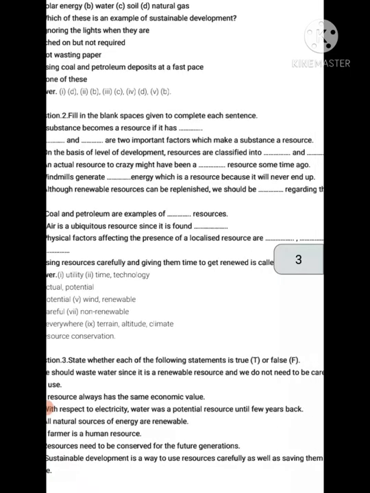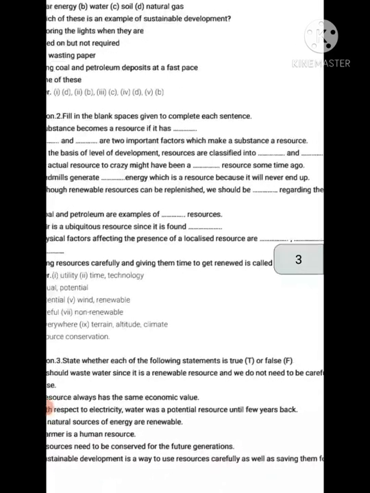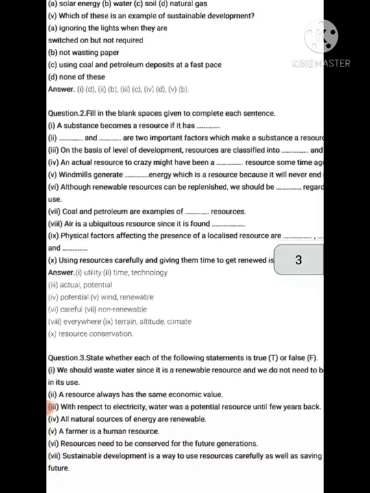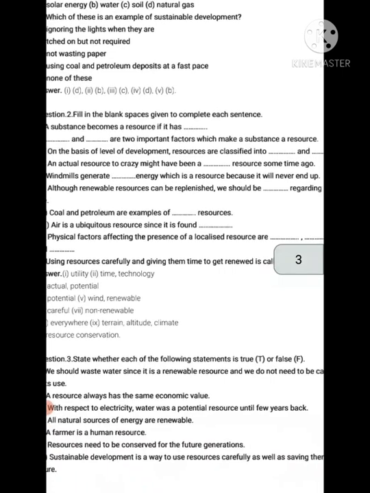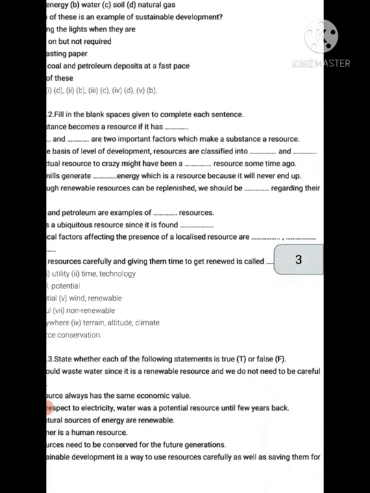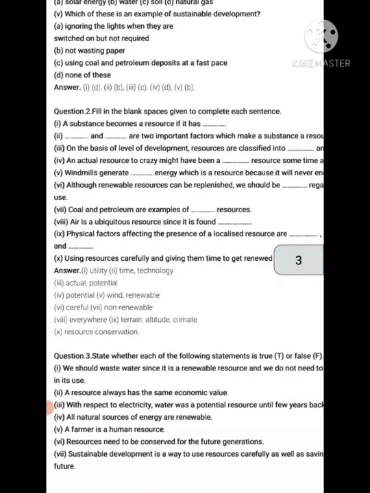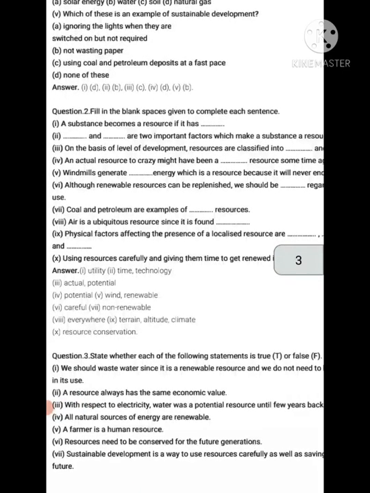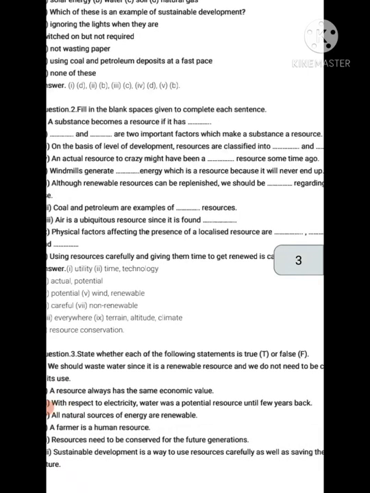Actual resources might have been potential resources some time ago. Wind energy is a resource which is a renewable resource because it will never end up.